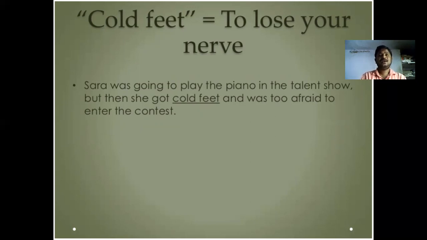So like that, Sarah was also one of the players. That means she is interested in playing in the piano talent show, but whatever the reason, she got fear in her mind, then she has cold feet and is afraid to enter the contest.